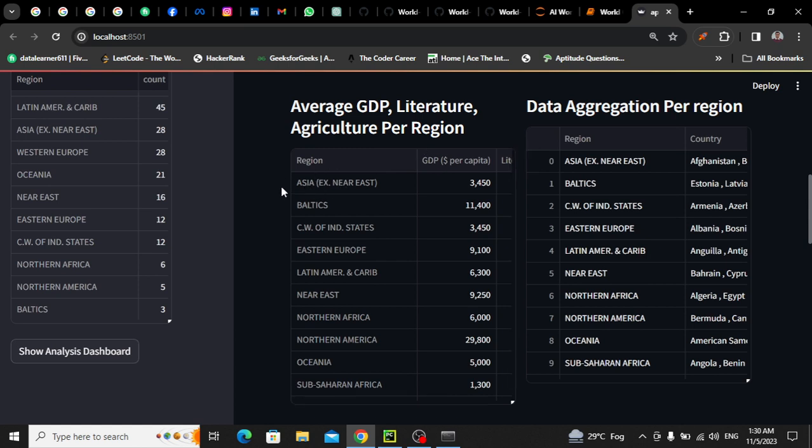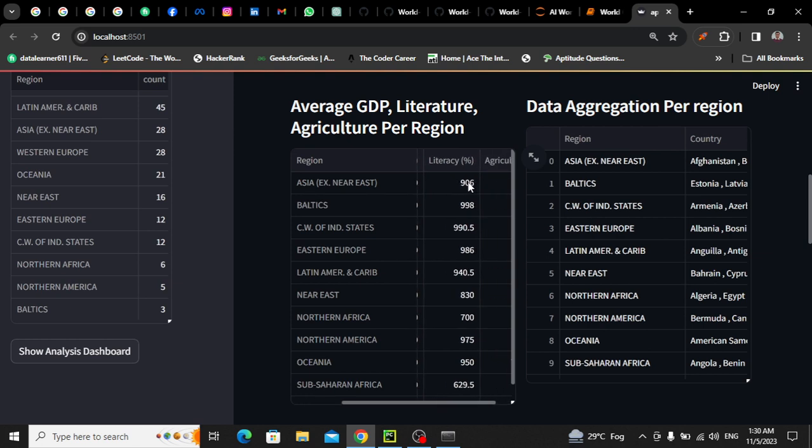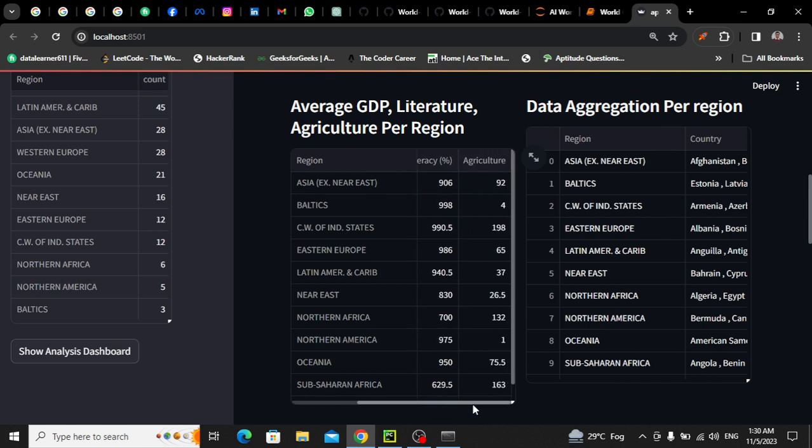So the GDP of all of Asia is 3450, and let me show you literacy 906 for Asia only, and agriculture 92. The same thing goes with Baltics, Eastern Europe, Latin America, Caribbean, Near East, Northern Africa. So you can see all these things. After that we have aggregated the data per region. This is quite interesting. Again, total we have 11 regions like Asia, Baltics, Eastern Europe, Latin America, Near East, etc. Now for each region, first of all we have joined all the countries. Now in Asia we have how many countries? Just let's see.